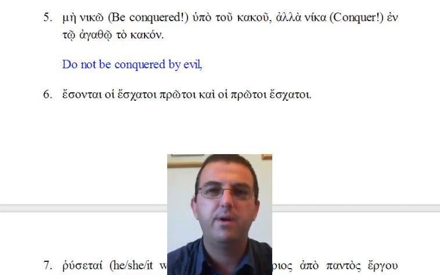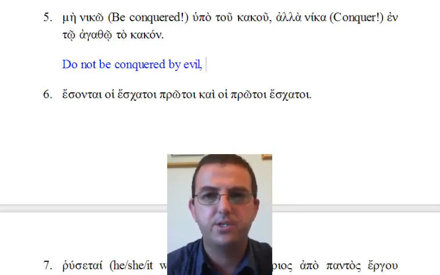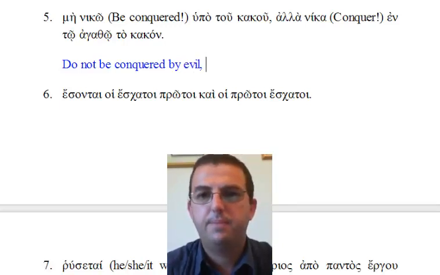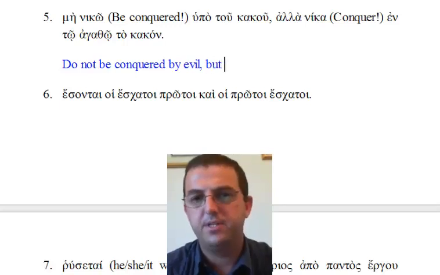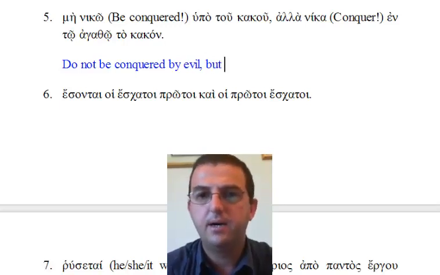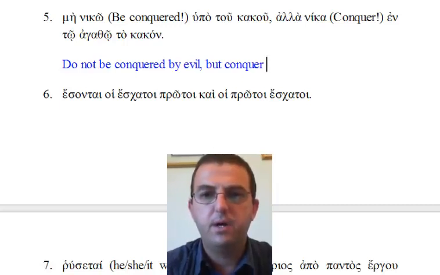Not really correct to put the article the in the English translation. Alla, you know, means but. Nika, conquer, that's our verb again in the second part of the sentence. But conquer, en to agatho, to kakon.